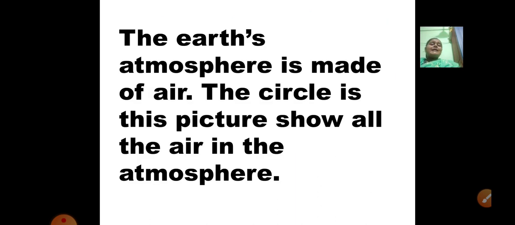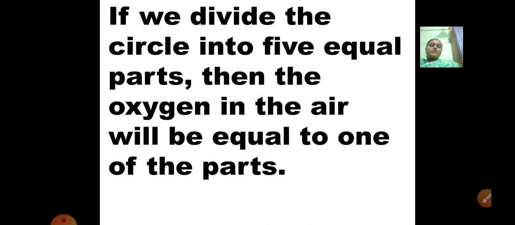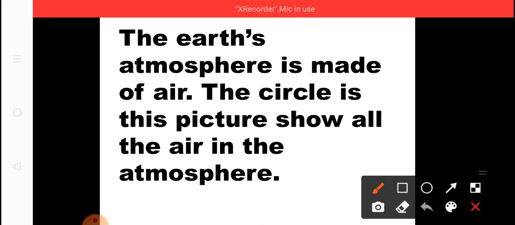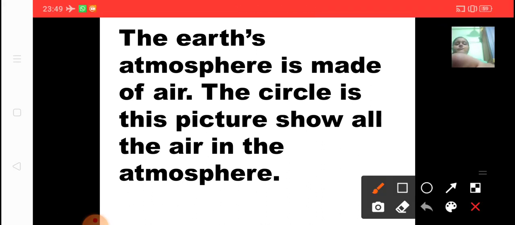The earth's atmosphere is made of air. Okay, the earth's atmosphere, we saw the covering of the earth is made of atmosphere, and atmosphere means air. The circle in this picture shows all the air in the atmosphere. Now that diagram which I showed you in the previous video, I'll just give you a recap.